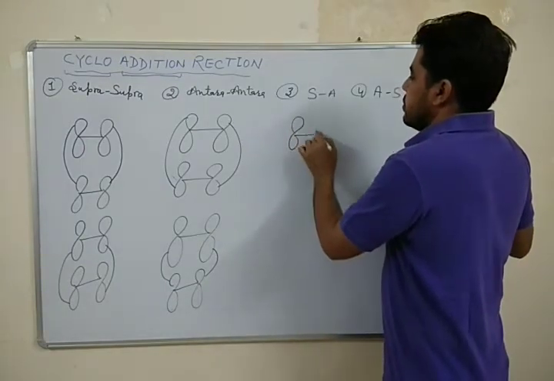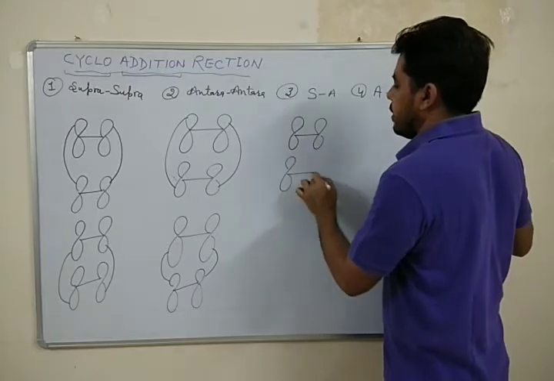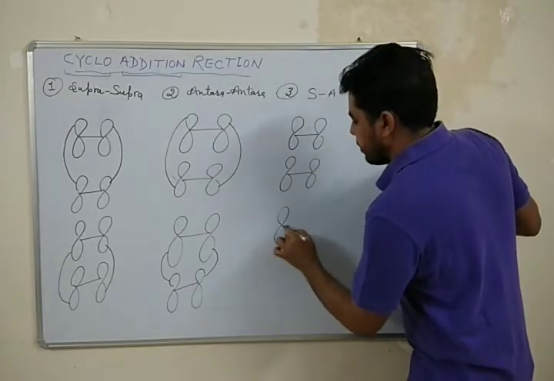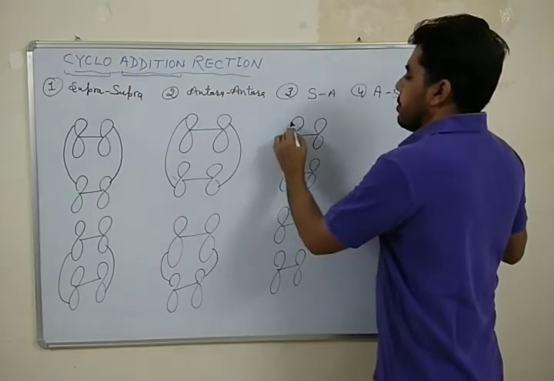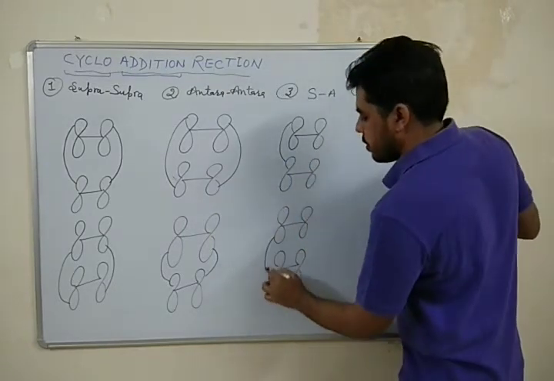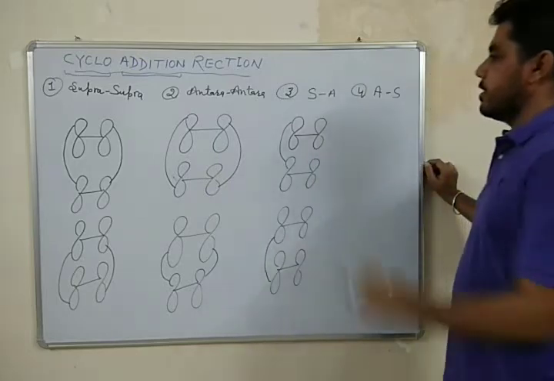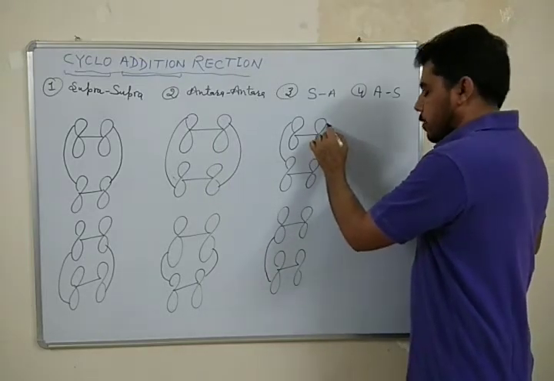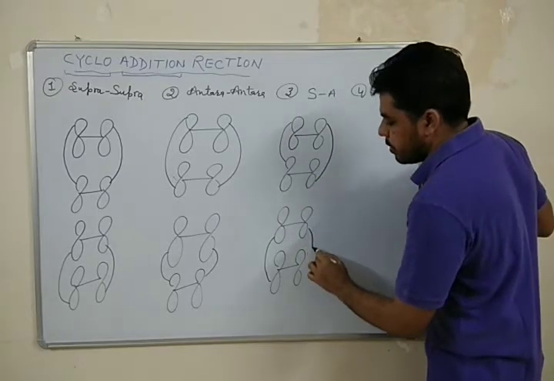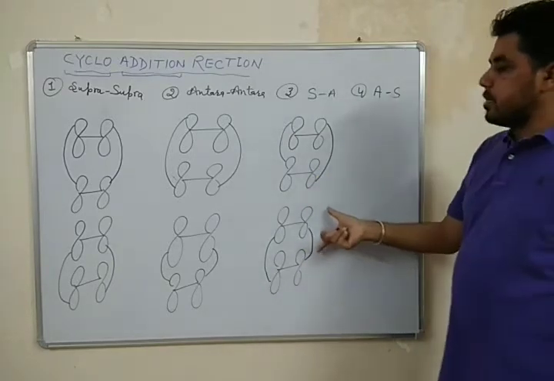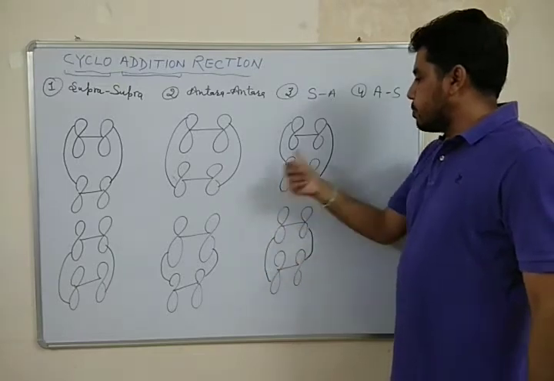The next type is supra-antara addition. What is supra-antara addition? Supra means the same face, upper or lower, and antara means one upper and another lower, or one lower and another upper. So this type of addition is termed supra-antara.